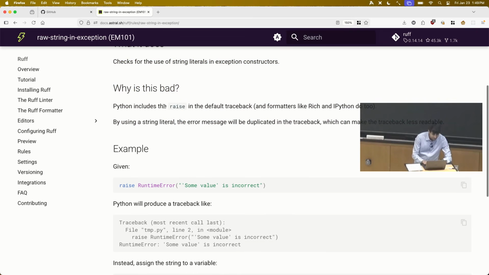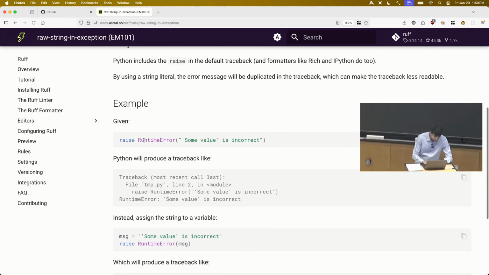So here it's saying, when you use a raise statement in Python code, it shows you a backtrace. It shows you what lines of code were executed that led to that exception. And then it also shows you the error message down below. So if you use a string literal in the same line as this raise, you'll end up seeing the message twice. It's kind of redundant and takes up space on your screen. And they even have a concrete example here.